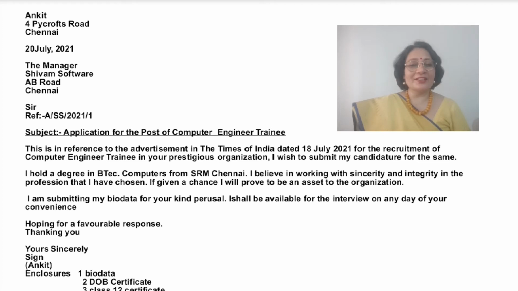We begin it with the sender's address, date, the receiver's designation and address, followed by salutation, then reference number, subject, then your main content of the letter, followed by complimentary clause, signature and the name of the sender, and then we also mention the enclosures along with the letter.